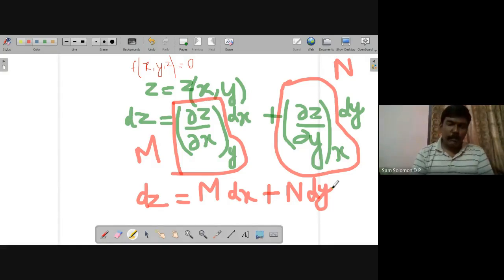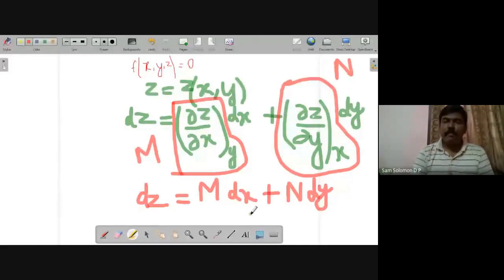So now what we say is for this equation dz is equal to M dx plus N dy, if there is a solution for this equation which I have written in red color, dz equal to M dx plus N dy, if the equation has a solution, then it is called an exact differential.